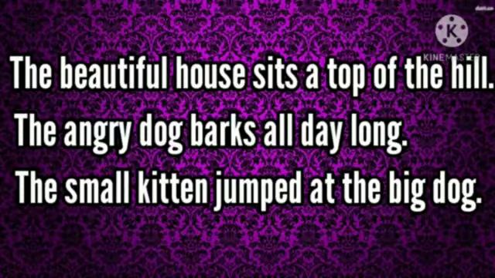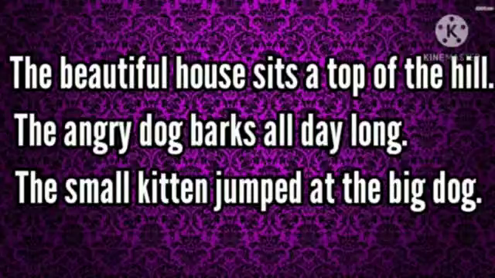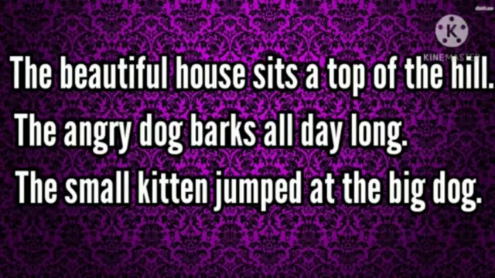General adjective we can take: the beautiful house sits atop the hill. The beautiful house sits atop the hill. So now let us change it into an adjective phrase. The house that is so beautiful sits atop the hill. So 'that is so' is added to the adjective beautiful here. These two sentences mean the same thing. However, the former has an adjective while the latter has an adjective phrase.